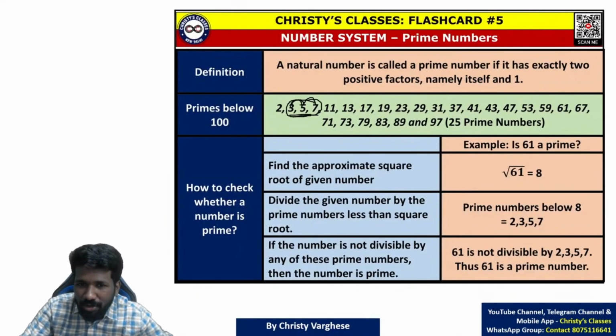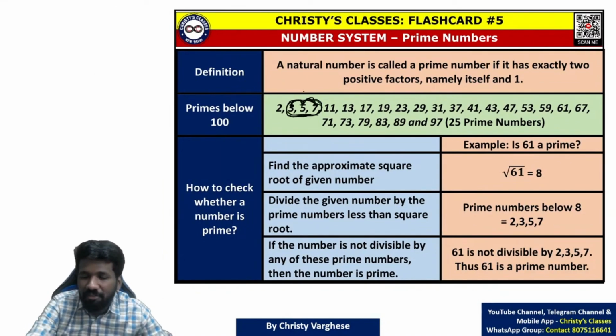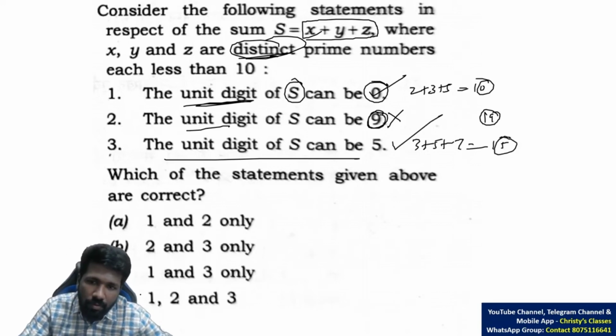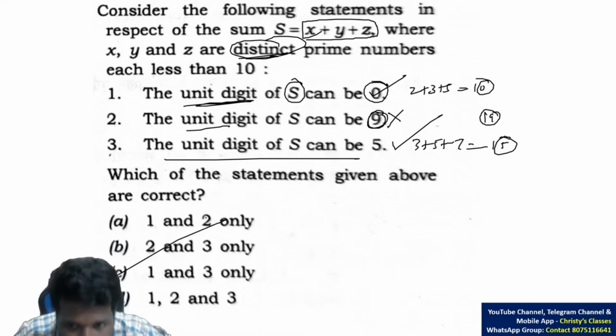Yeah, I have already told 15 is possible. Now 3 plus 5, 8 plus 7, 15. So 3 plus 5 plus 7, 15. Last digit is 5. 3 plus 5 plus 7, 15's last digit is 5. So this is possible. So 1 and 3 is possible, but 2 is not. So option C is the answer.